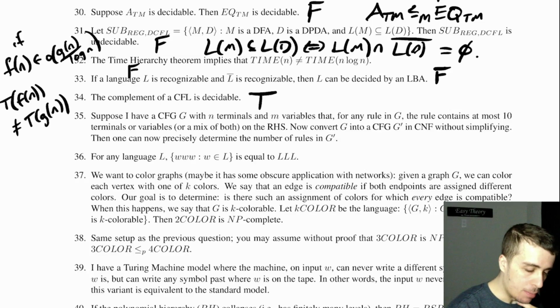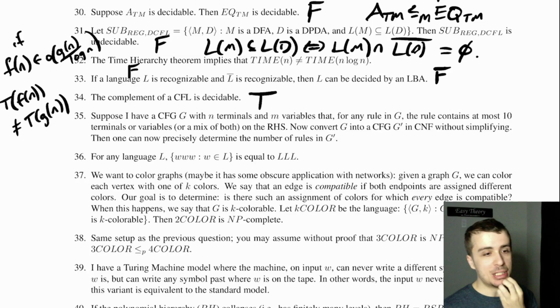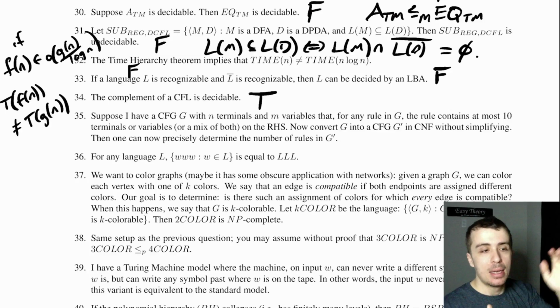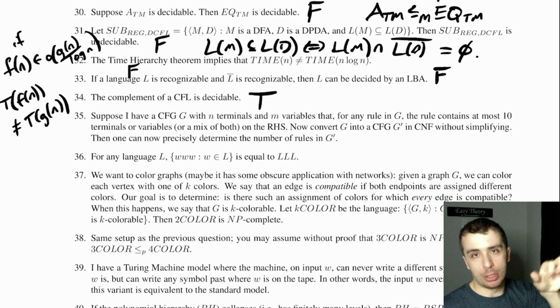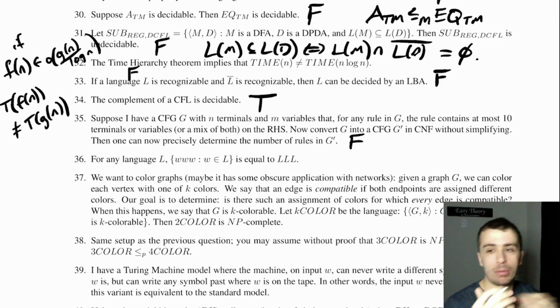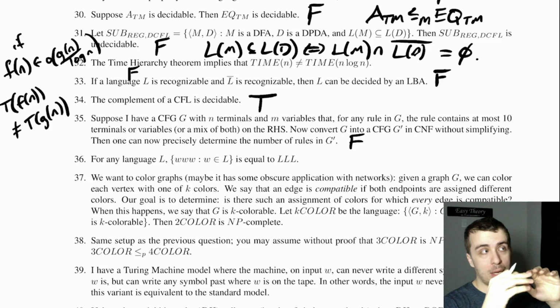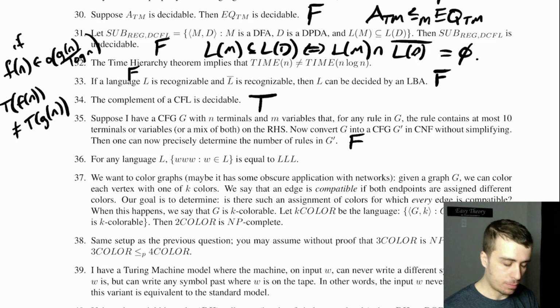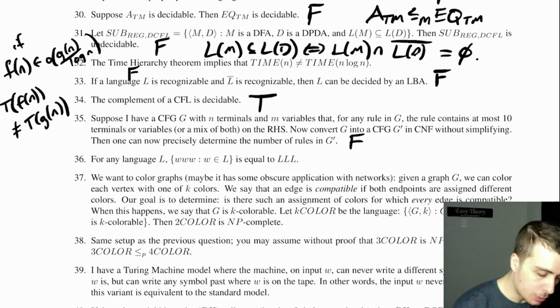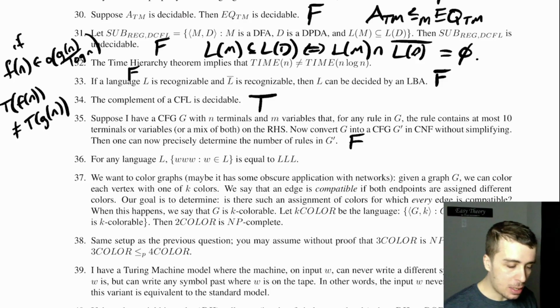For the second one, though, the problem is we don't know which variables are nullable. So we don't know where to copy the rules around. So because of type 2 and maybe some of the other ones, it is false here. Because we don't know where the epsilon rules are, and we don't know how the variables relate to each other. So this one's false.